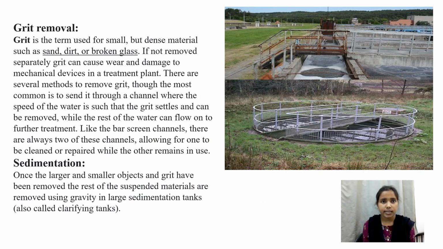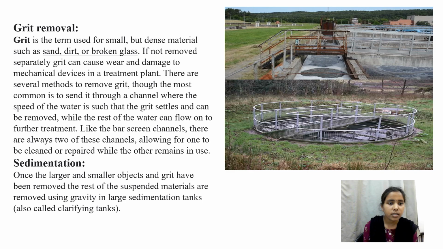We have already seen the bar screens. Now we come to grit removal. Grit is the term used for small and dense materials such as sand, grit and broken glass. If not removed separately, grit can cause wear or damage to the mechanical devices in a treatment plant.